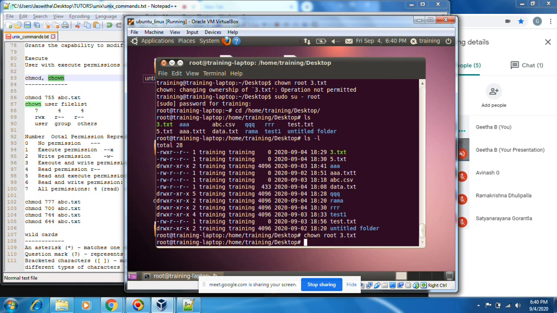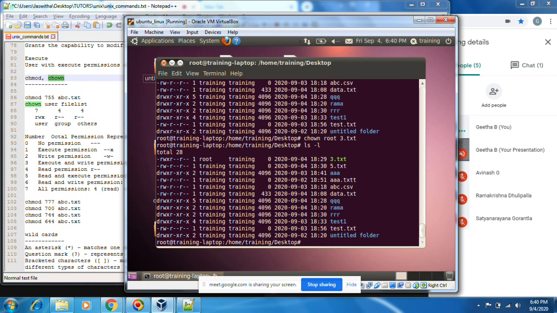Now try ls -l. In this case, root is the owner. Root has full permissions and others have only read permissions. Let me go to my user and try to edit this file so you can know what kind of permissions I have.